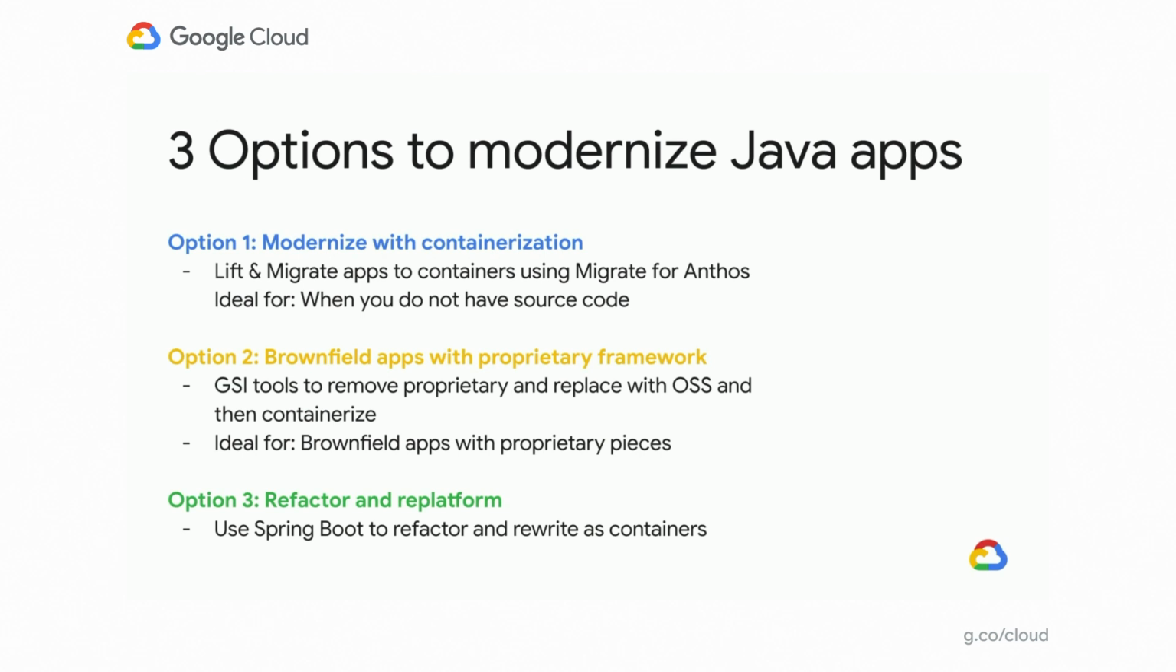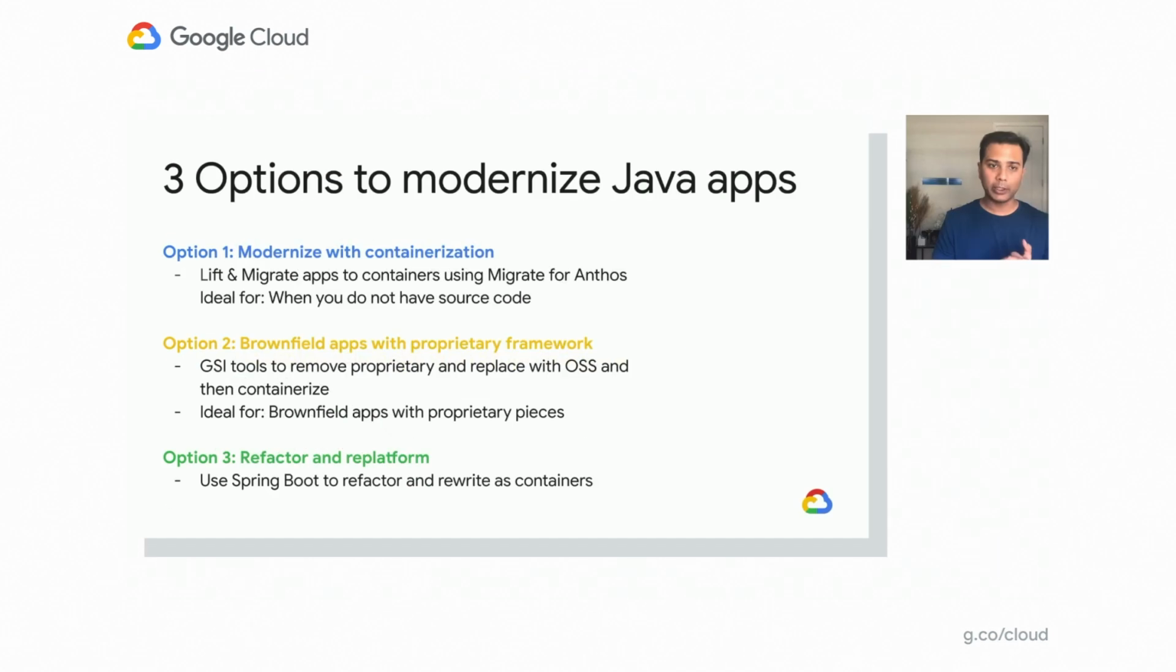Option 2 is brownfield applications with proprietary frameworks. For example, we've partnered with some GSI tools where we can help you take your code, look at the code, strip out the commercial components, insert open source components, and generate a GitHub repo, which you can then connect to your CI/CD pipeline and get all the benefits that you want. And then finally is the refactor and replatform option. Out of Google Cloud, we have tons of frameworks and tons of tools to help you refactor and rewrite them as containers with Spring Boot frameworks as well.